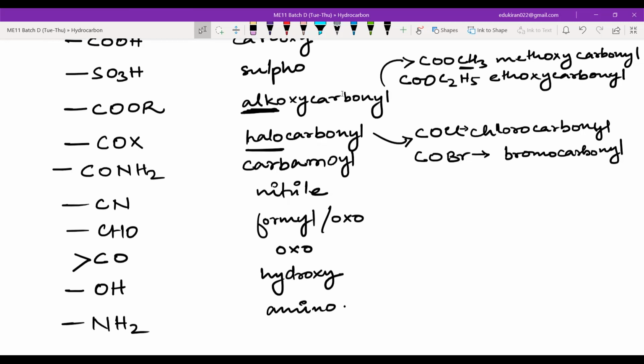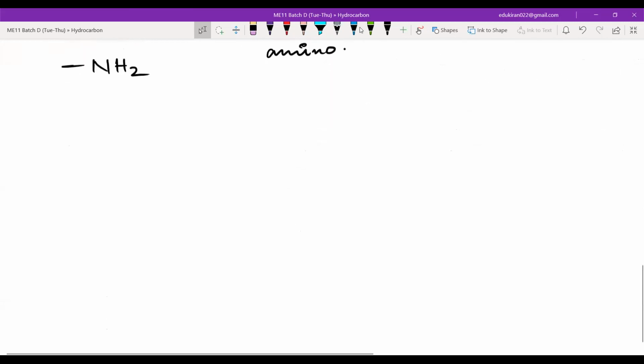Yes, guys, done? Okay, fine. Then write other substituents. Now in other substituents, there is a list of halogens.